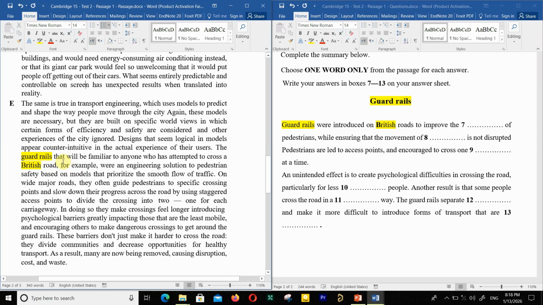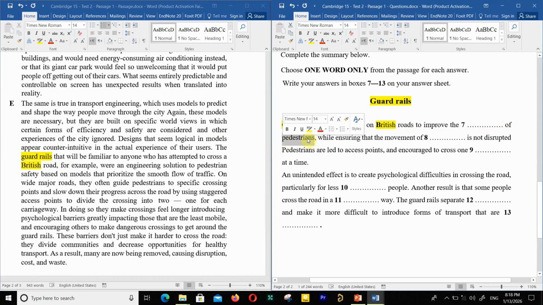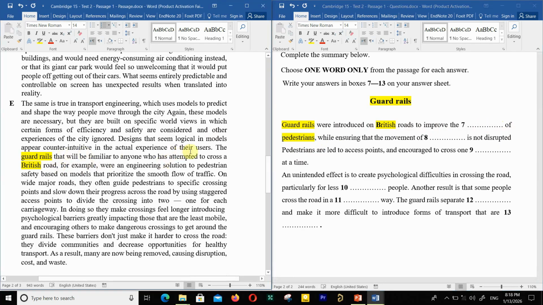So here it says that guardrails were introduced on British roads to improve the what? Of pedestrians, something relating to pedestrians. The guardrails that will be familiar to anyone who has attempted to cross a British road, for example, were an engineering solution to pedestrian safety, based on models that prioritize the smooth flow of traffic.